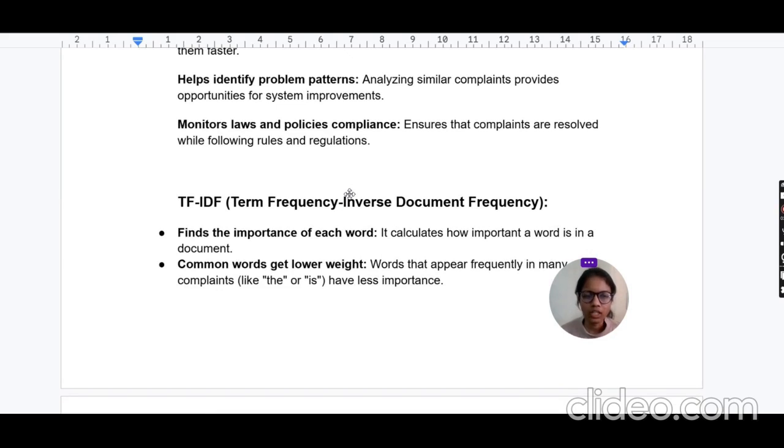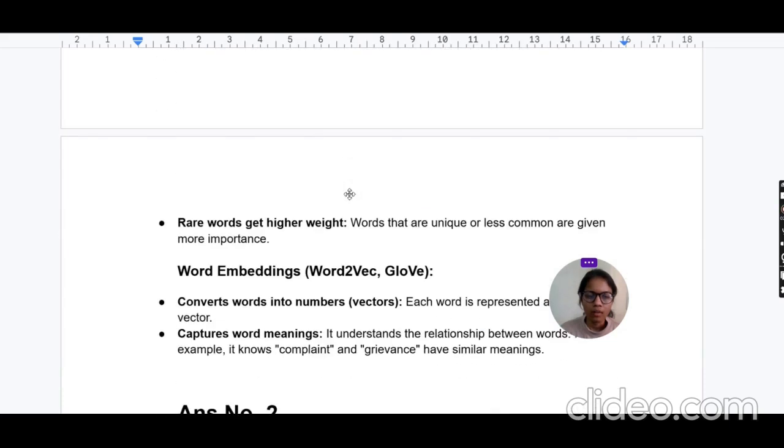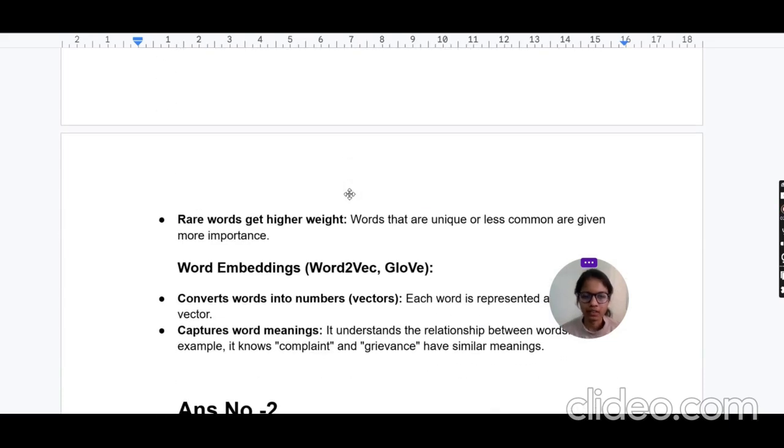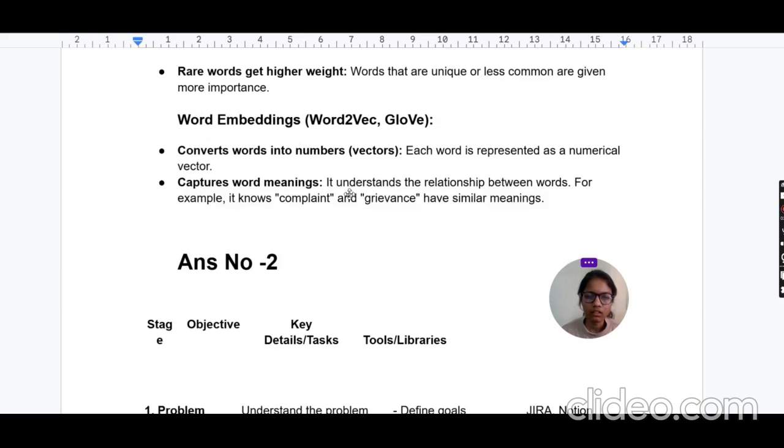Next is how TF-IDF is used here. First, the importance of each word: we can calculate how important a word is in a document. Common words get lower weight and rare words get higher weight. Next is word embedding. Word embedding is a technique where each word is converted into a vector, and we can then process it and use algorithms on the vectorized data.